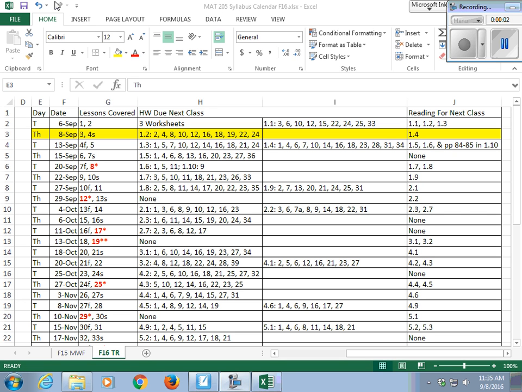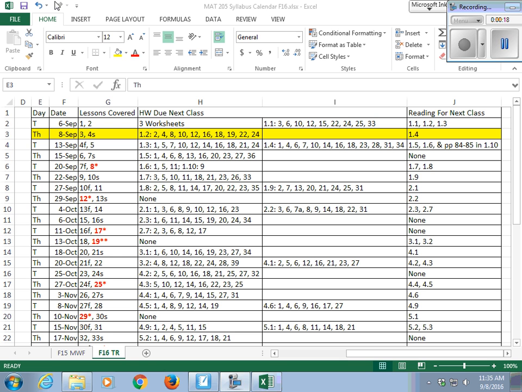Okay, so before we start lesson 4, I've just pulled up the syllabus calendar. This is in your syllabus. I just want to explain a little bit more how it works. We've got the day and the date here, and then the lessons covered. These are the lesson numbers from the packet, right?